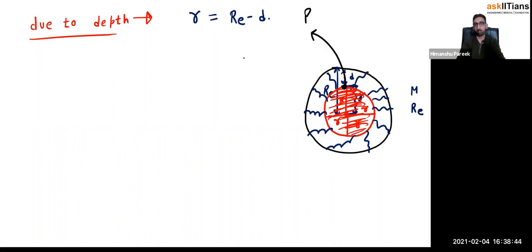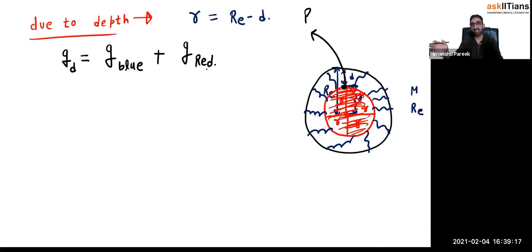All right. So now you see one thing here. Suppose now you want to calculate the gravitational field intensity at the point P, which is at a certain depth d. I can say that it will be due to two different types of masses: the mass which is outside this red color sphere, which I have shown with the blue color, and the red color mass.